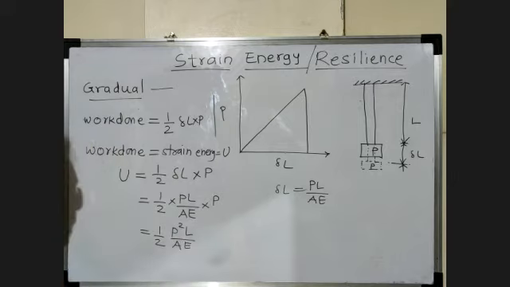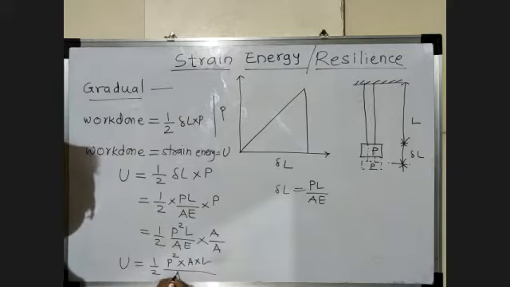We multiply and divide by A, so area into length is written as it is. Here A into A is A square, and E is the modulus of elasticity, which we write as it is.